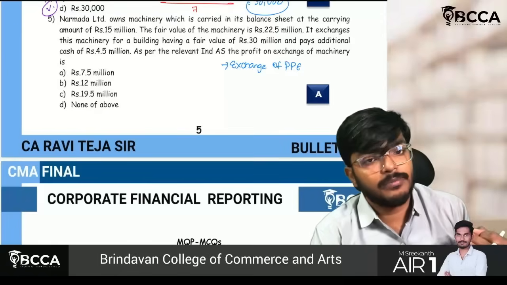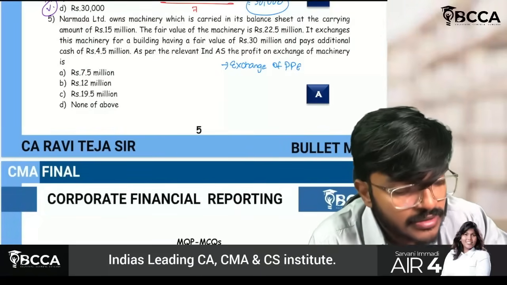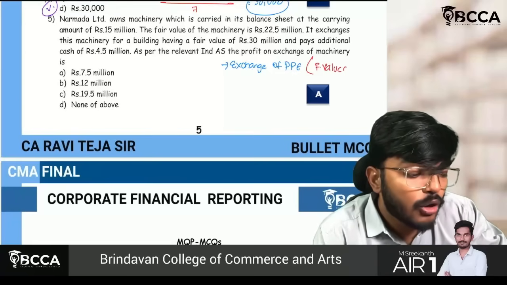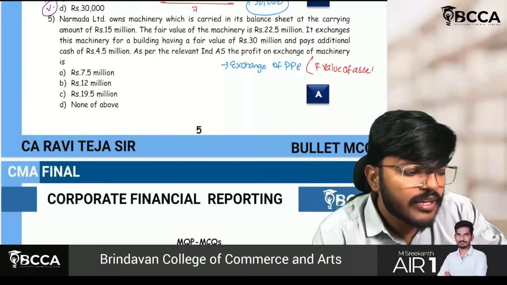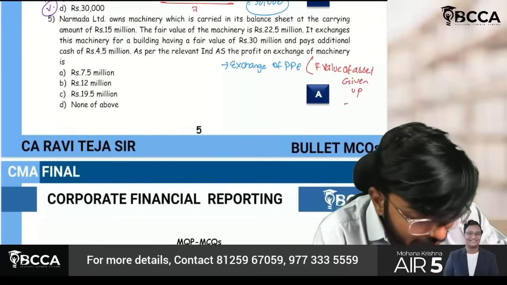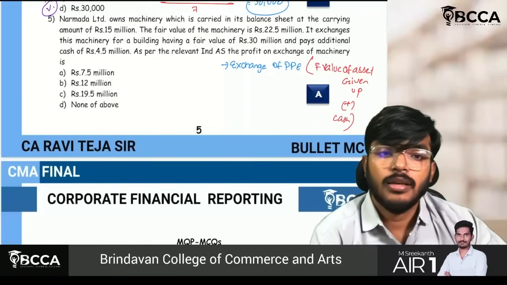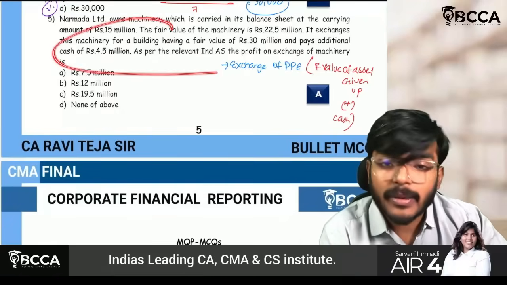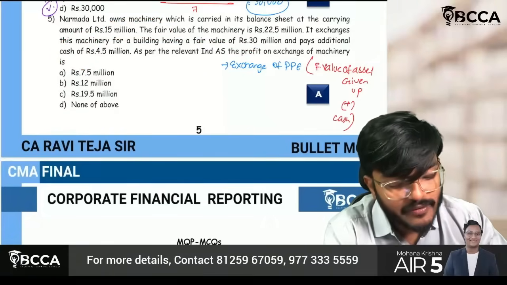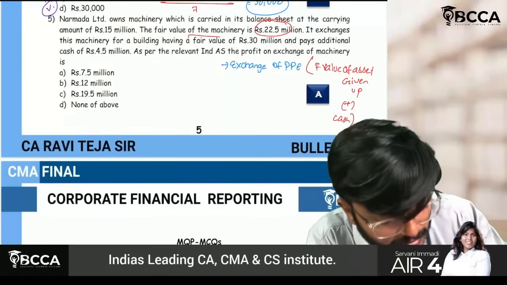If there is no commercial substance, we book the profit or loss based on carrying amount. Here, building is exchanged for machinery, which means commercial substance is there. So first preference goes to the fair value of the machinery given up, which is 22.5 million.